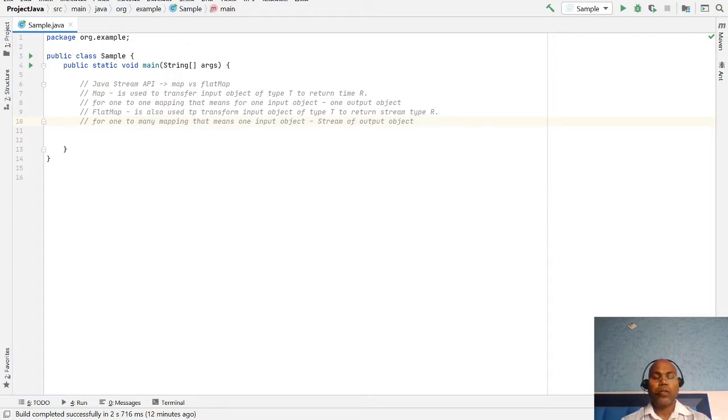As per the definition, map is used to transform one input object to another object.